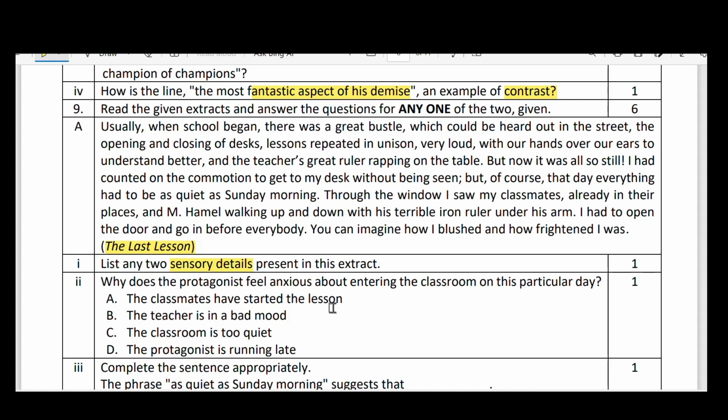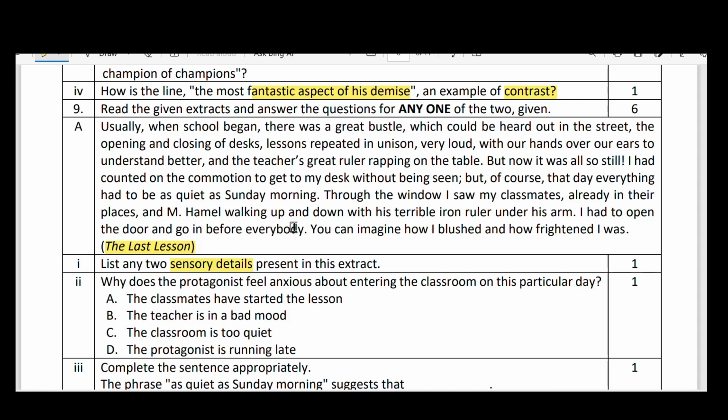Mention any sensory details: the lessons repeated in unison, sound, putting our hands over our ears to understand better. All these are the sensory elements.